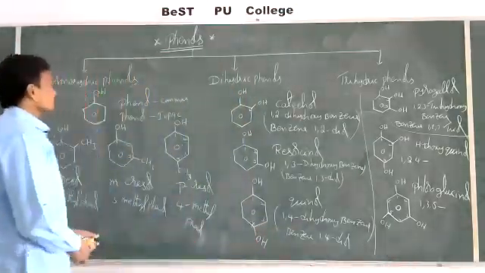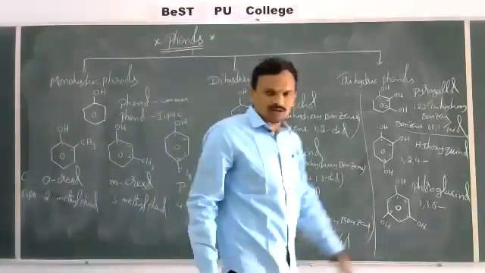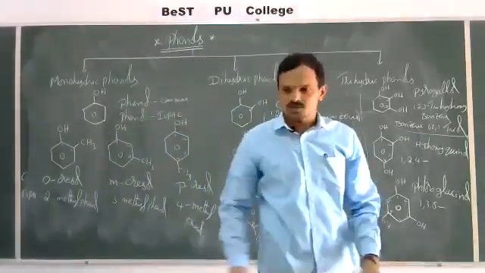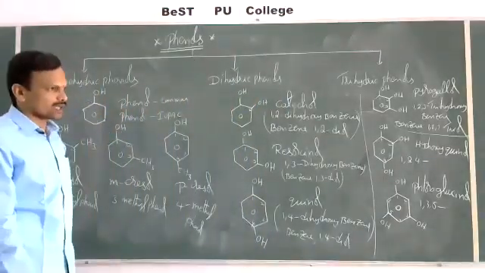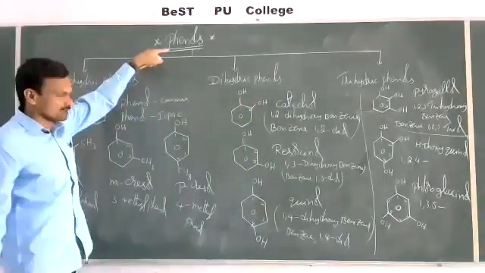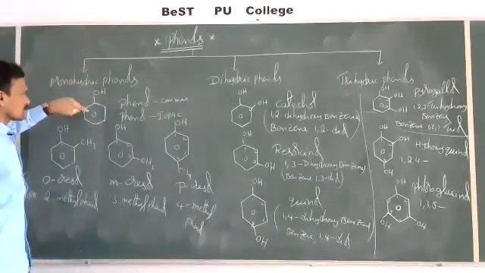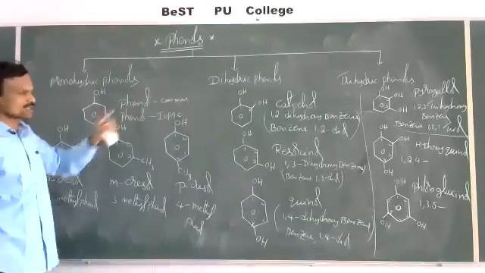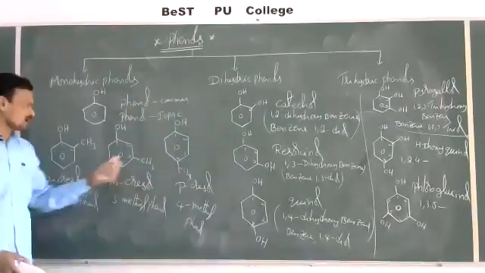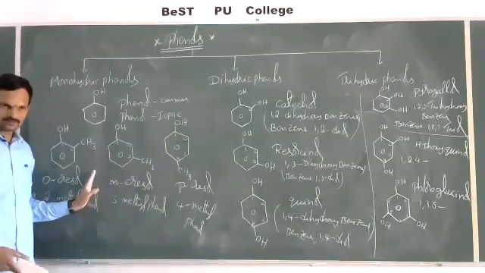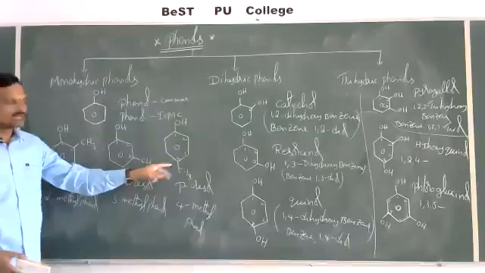See once again. Phenols are the hydroxy derivatives of aromatic compounds, not only the benzene ring. Hydroxy derivatives of aromatic hydrocarbons are called phenols. So the hydroxy derivative of benzene is known as phenol in both the common system as well as the IUPAC system. The remaining compounds are named as derivatives of phenols with respect to their position: ortho, meta and para.